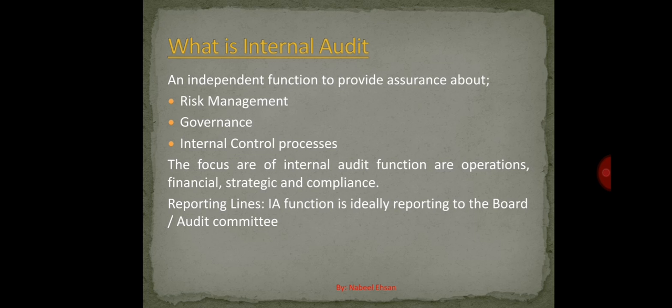I have seen different entities having business excellence, as I mentioned earlier, but the risk management function is altogether a different department. The chief audit executive is not reporting to the risk manager or the head of business excellence. These are three independent functions. Okay, you should all be very clear on this. If someone is of the opinion that the risk management head should report to the chief audit executive, it's wrong. Okay, now moving towards the next slide.